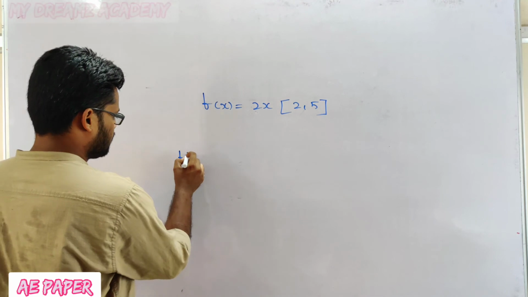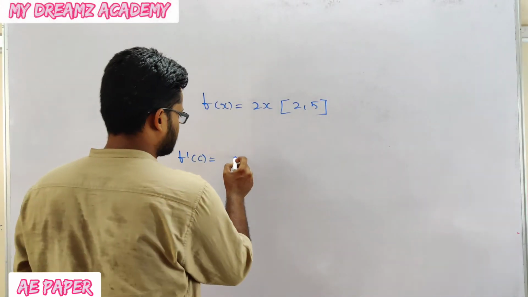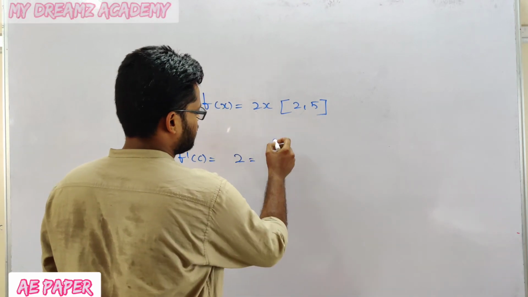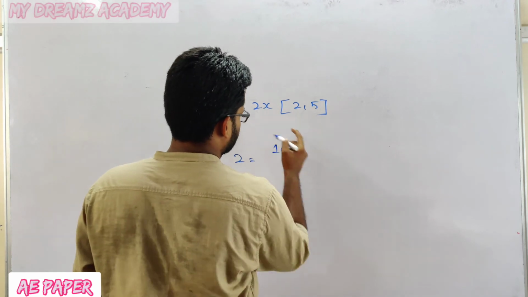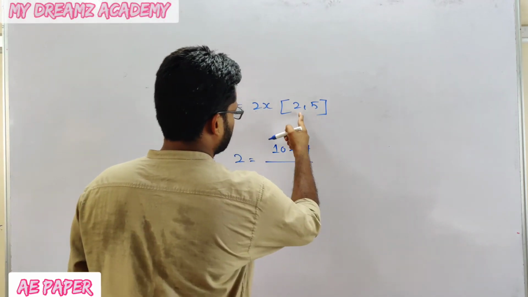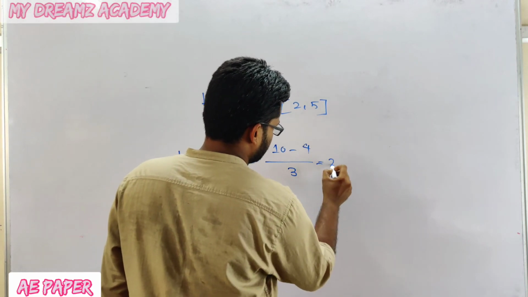So f dash of c is equal to, the differentiation of that is 2, that is nothing but f of b, substitute this one, it will give 10, minus f of a, substitute this one, 4, divided by b minus a, b minus a will give 3, it will give 2. 2 is equal to 2.